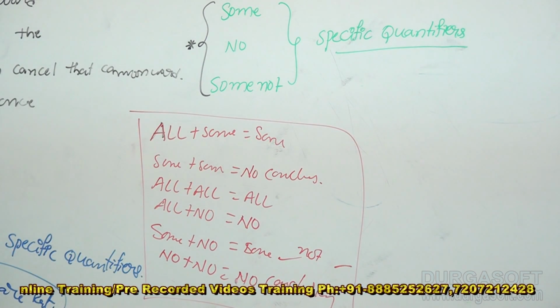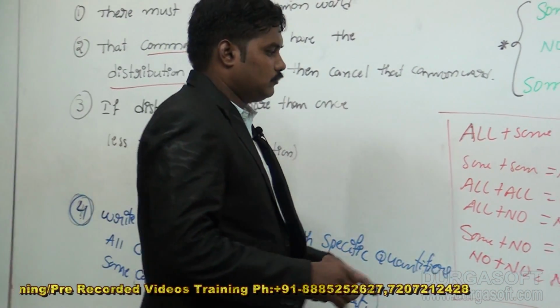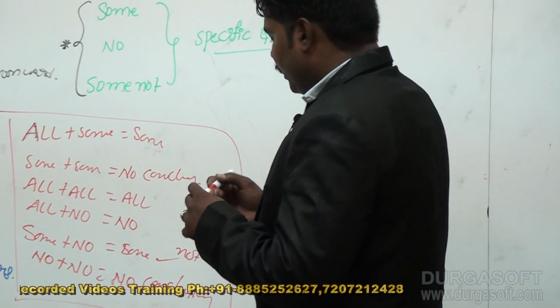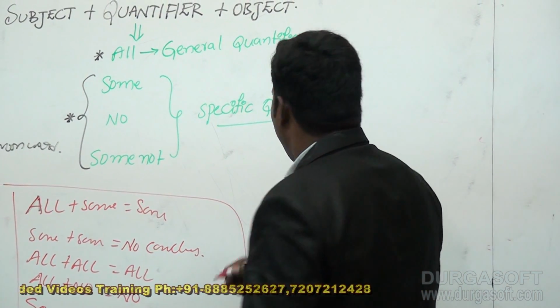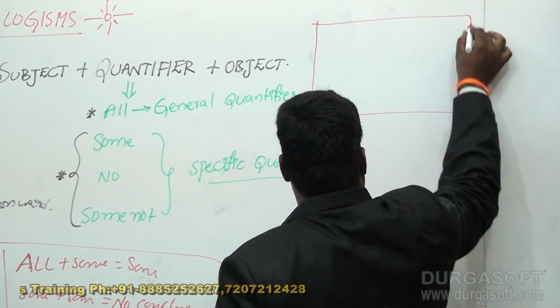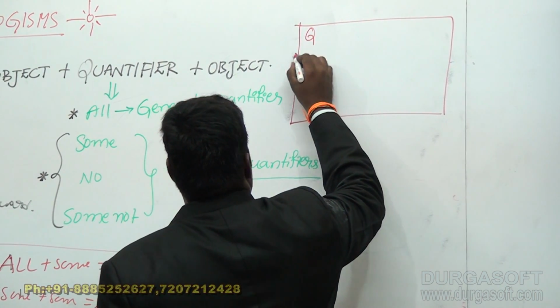Here, while writing the sentence, you should check it for these ones. And another way of doing this is the distribution table, which plays an important role while solving these problems. Suppose the first bracket is the quantifier.